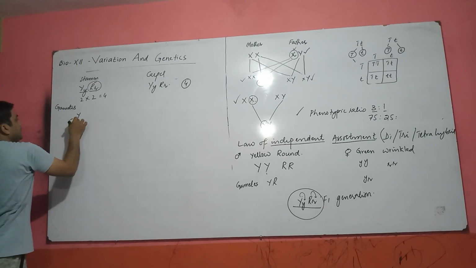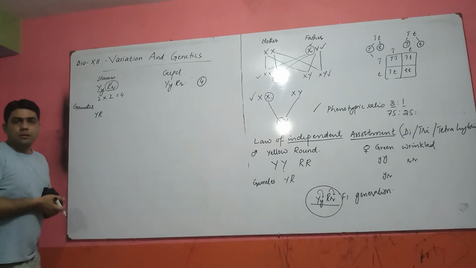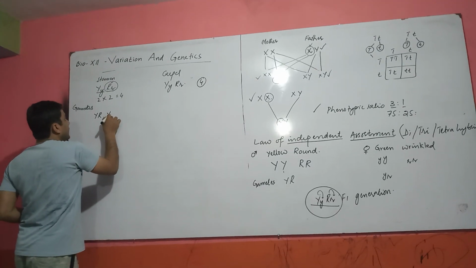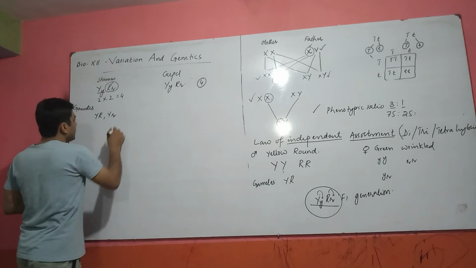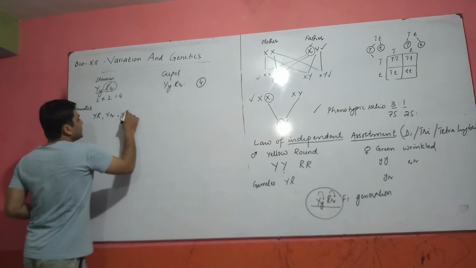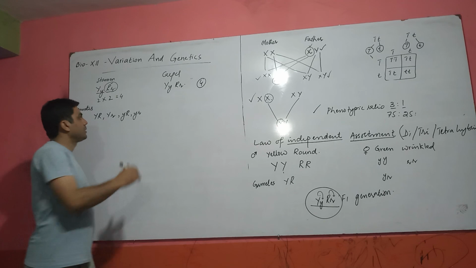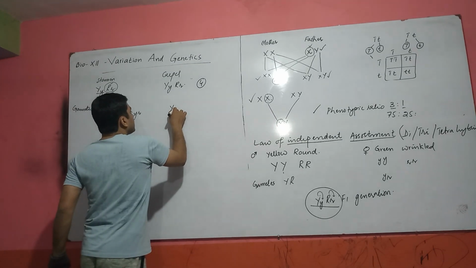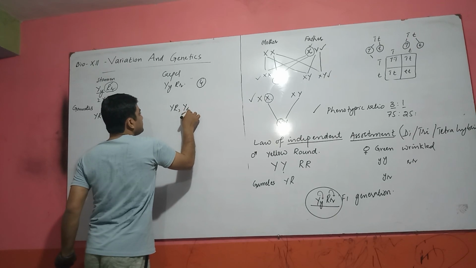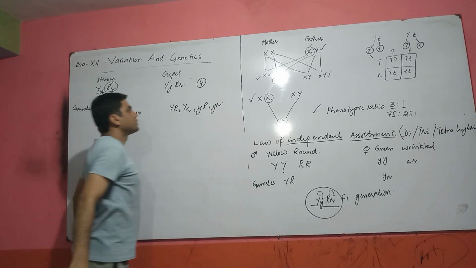Maybe capital Y carries capital R with it, and capital Y carries small r, and small y may carry capital R, and small y carries small r. In the same way, here are the gametes of female or carpels.